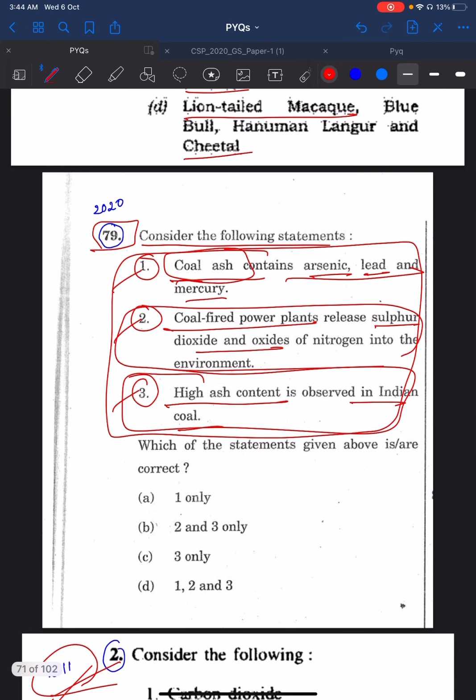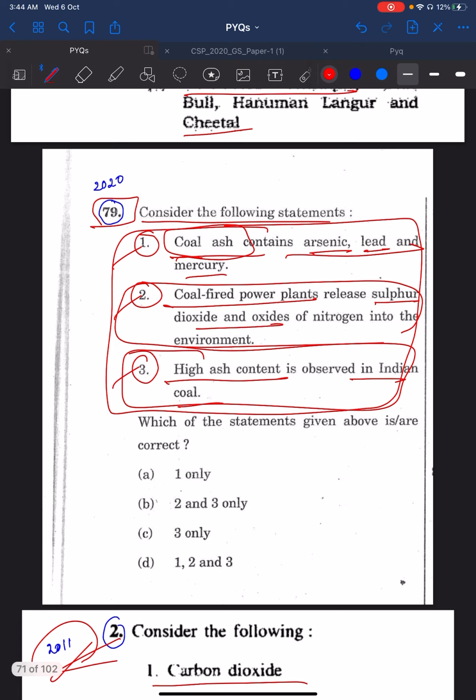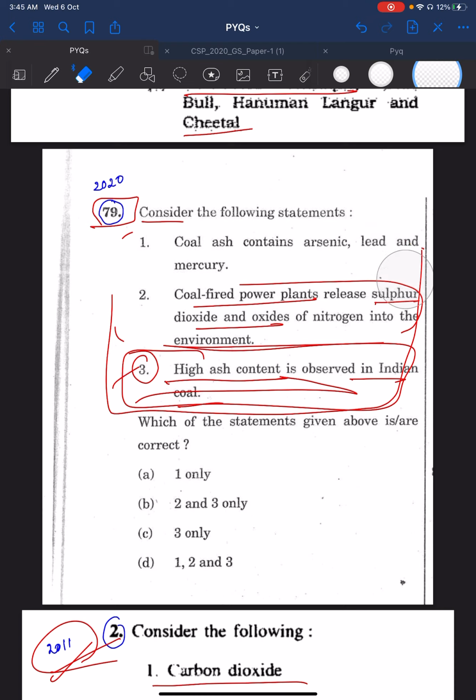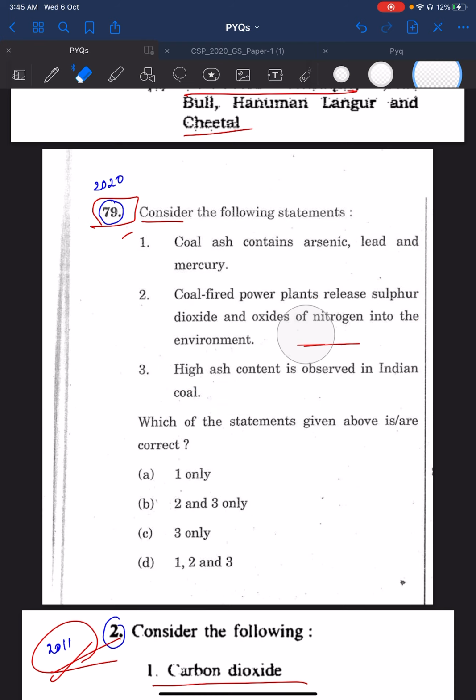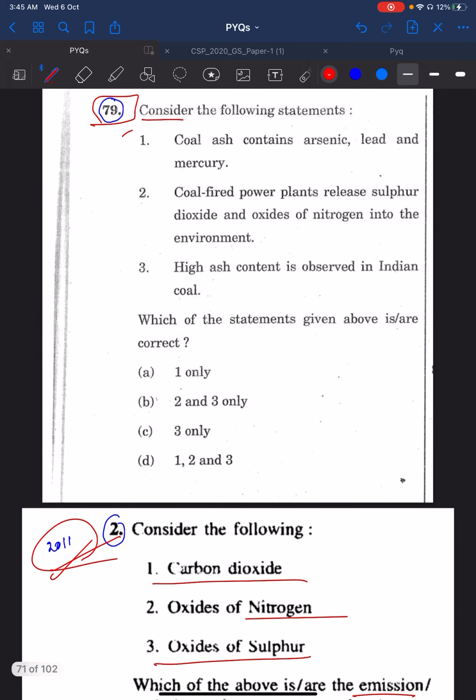Then you see 2020 79th question. This is a very typical question of UPSC. UPSC asked three statements about Indian coal, and UPSC has taken these three statements from three different years.